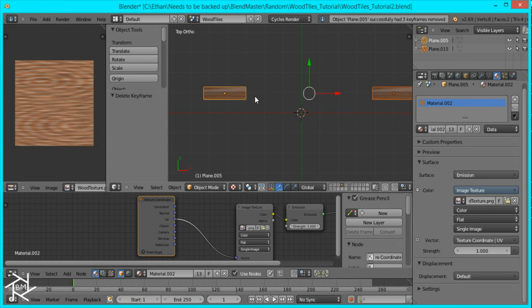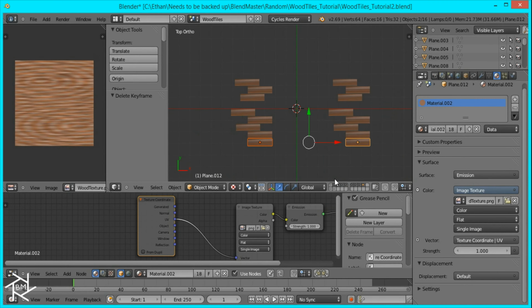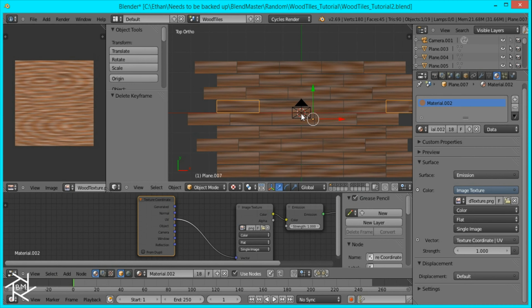So I'm just going to pause it right now and finish the rest of the planes and then come back. Okay, so I just finished projecting the UVs for all of these planes, and I'm just going to select all those layers. If you hold shift while left clicking and dragging, it'll select multiple layers. And looks like we're missing one. Did we forget to do this one? Yeah. So I'm just going to quickly do that.